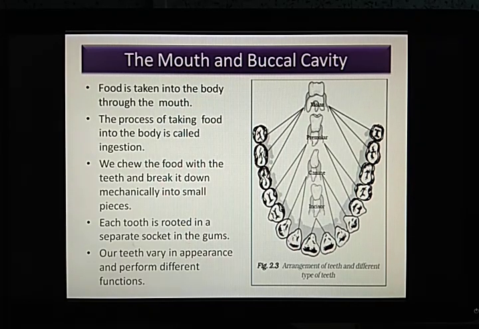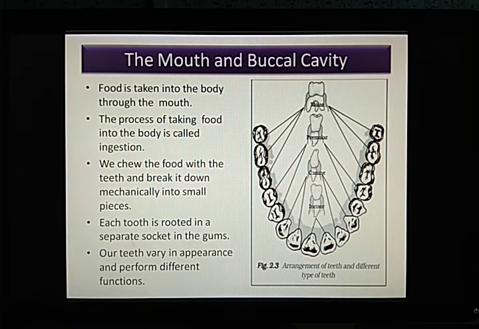So the premolar and molar basically help in grinding and making the food into a softer substance which can be easily swallowed through our food pipe. Because if we directly take in the food without chewing it properly or grinding it or making it soft and slippery, the food cannot go in through the food pipe. It will get stuck, it will get blocked. So these teeth